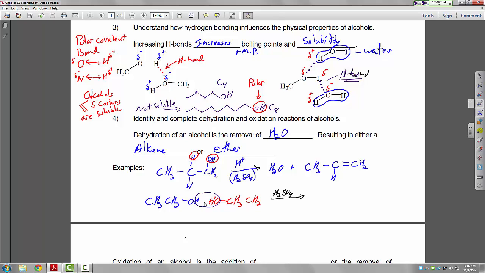So what's left, these guys condense and we form the ether, and of course plus water is lost. All right. This reaction I did not speak of in lecture, so I won't hold you to it on the test, but certainly the dehydration. And also, that was chapter 12. Remember, chapter 11 is the hydration. So this reaction is reversible. We could go back the other way, add water across that double bond, and get the alcohol.